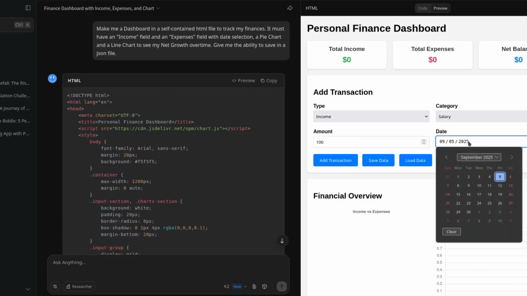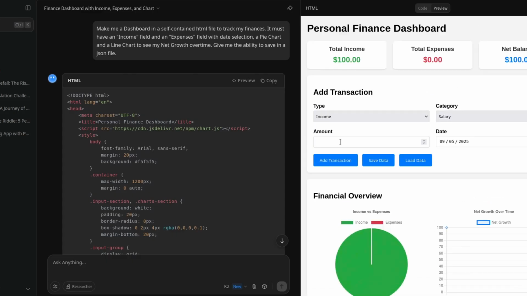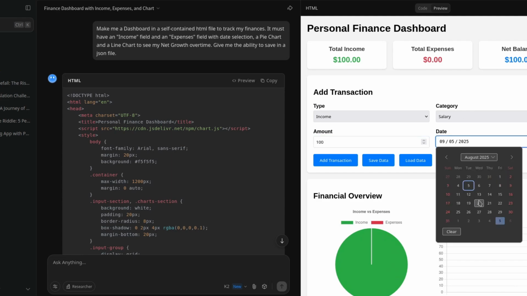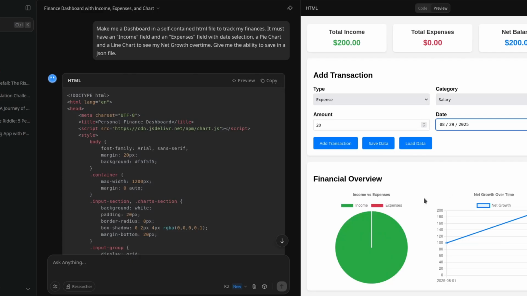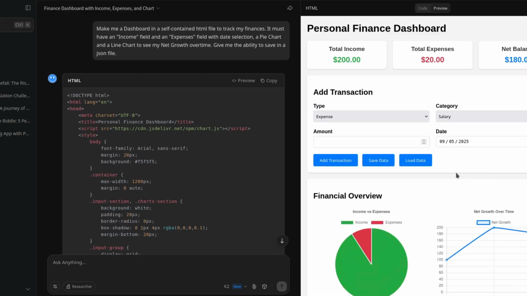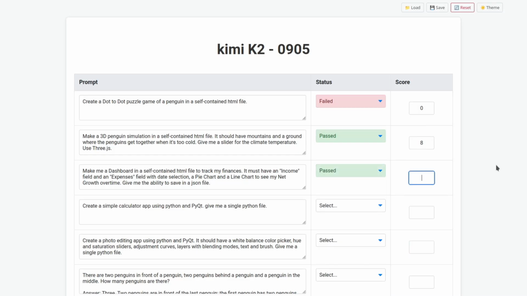Let's add an income at the beginning of a month here. Okay, it works. Now let's add another income in the middle. Now add an expense at the end of the month. Alright, so the pie chart works perfectly. It works, very nice. It's a pass with a score that was pretty good. I'm gonna give 9.